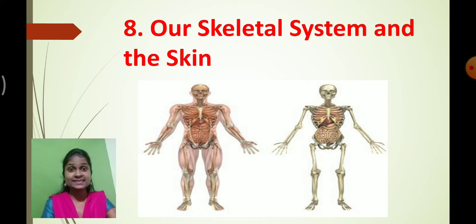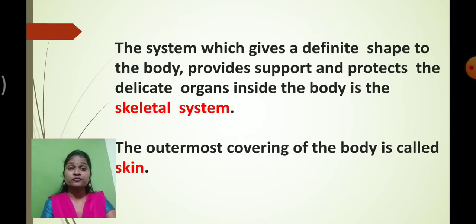Okay, so let's learn about our body first of all. Students, first of all, let's learn what we mean by the skeletal system. The skeletal system is something which is providing definite shape to our body. Because of this skeletal system, we have got one particular shape.